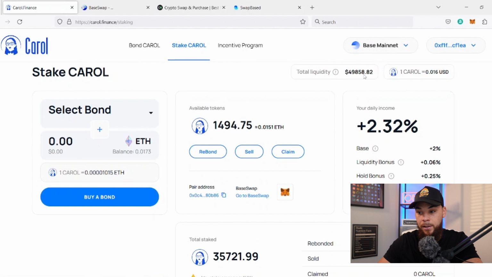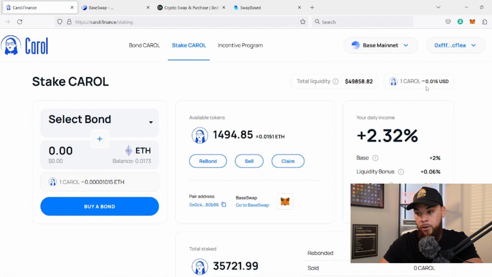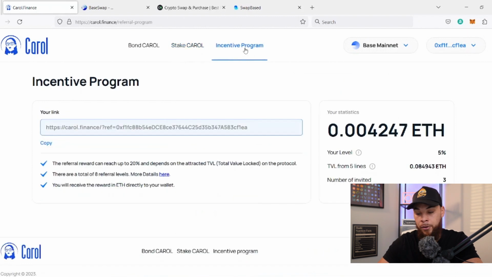The total liquidity is only $150 away from 50K, so it's definitely gone up. The price of one Carol token is 0.016, so right over about a penny. And then the incentive program is another great thing about the Carol protocol as well. As you can see here, it gives you all the details on it, that you can reach up to 20% depending on the TVL on the protocol.